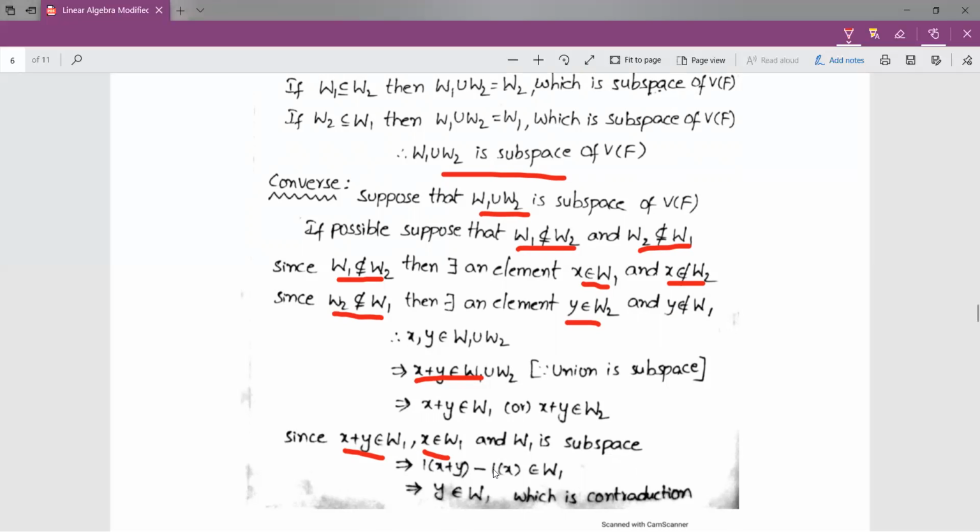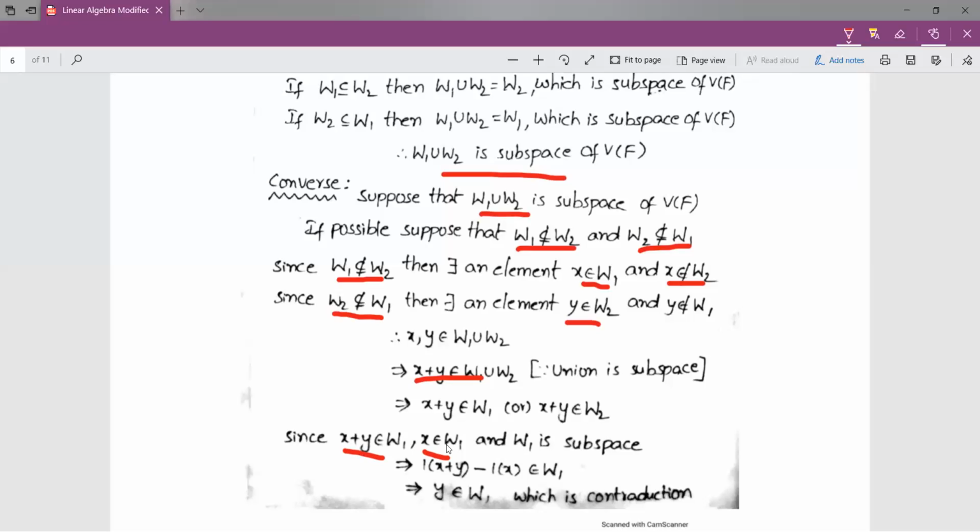I am considering 1, minus 1 in F. Sorry, the field is F only. So in F we have 1 and minus 1. I am considering scalars 1 and minus 1 in place of a, b, and alpha, beta as X plus Y and X, so that a alpha plus b beta belongs to W.